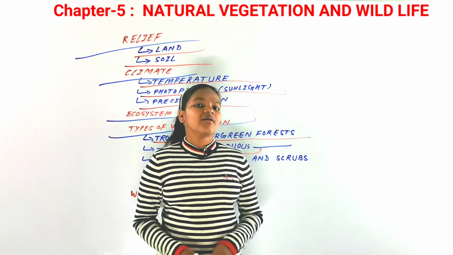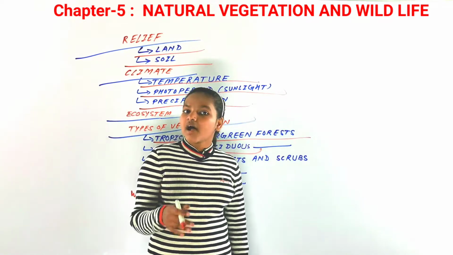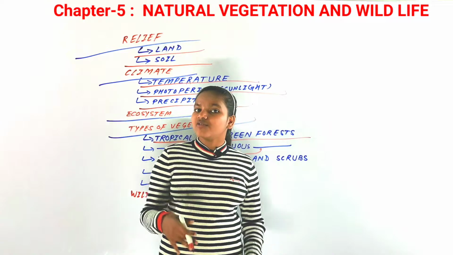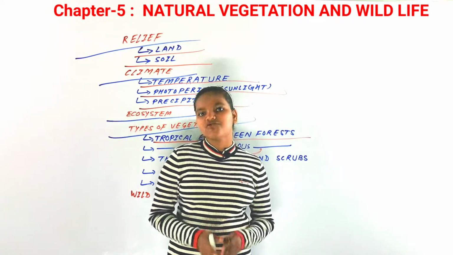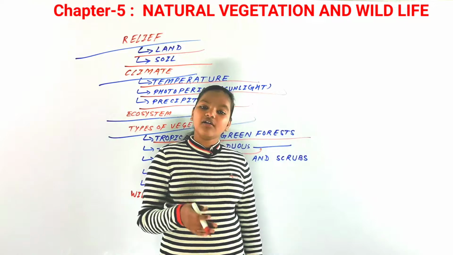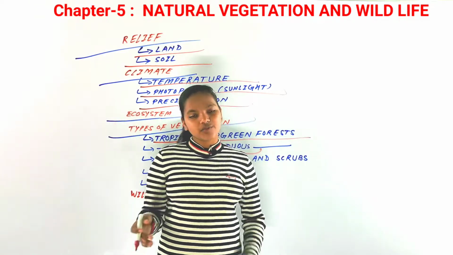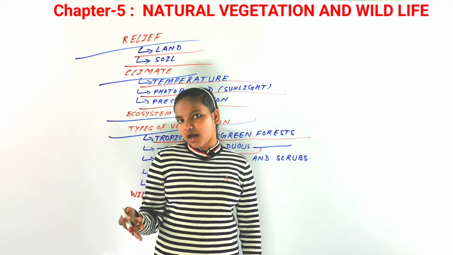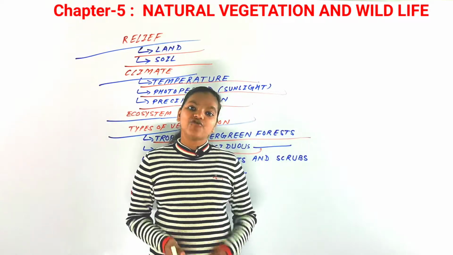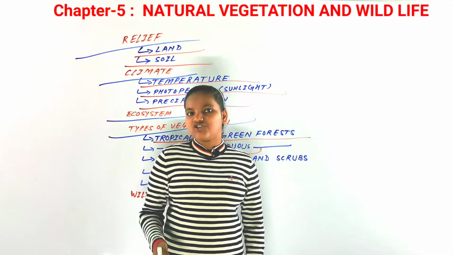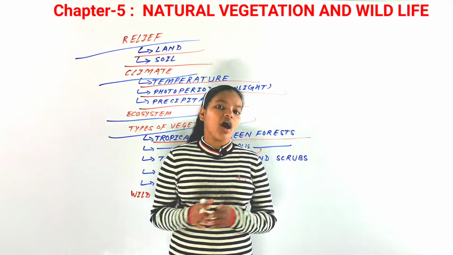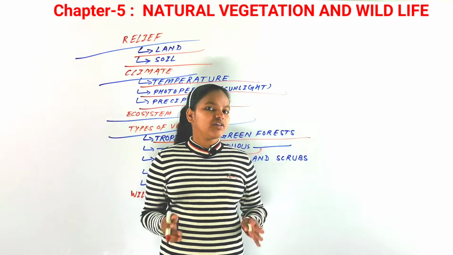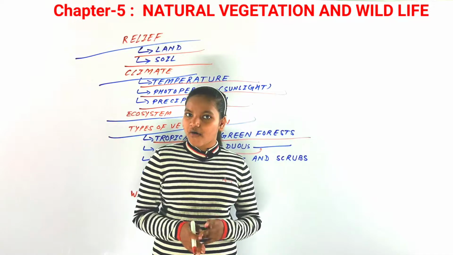They are found in the rainier parts of the peninsular plateau, mainly in parts of Haryana, Uttar Pradesh, and Bihar. The most important trees that grow here are peepal, neem, bamboo, and sal. These are some of the important trees that grow in this type of forest.